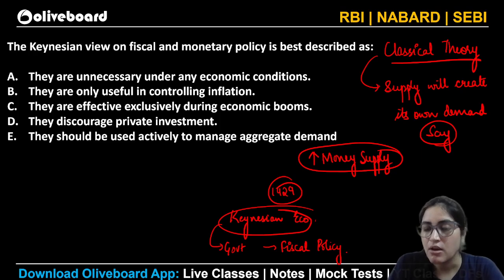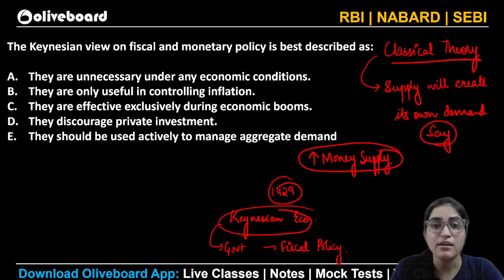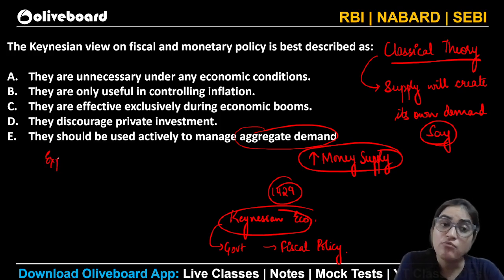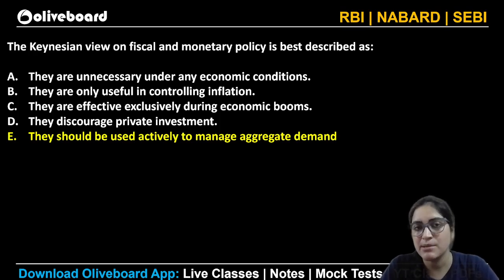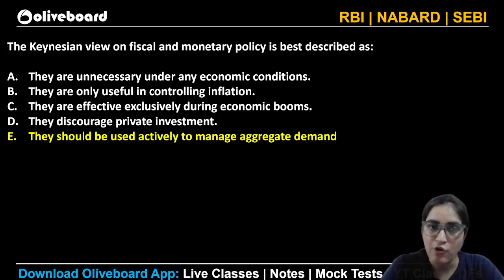When we talk about fiscal policy, what are we actually focusing on? In fiscal policy, we focus more on government interventions, and the government has always said that first of all, you have to actively manage the demand. You need to create the demand. You need to put money in the hands of the public in such a way that demand is generated. And how can you do that? You can increase the expenditure on infrastructure. When more infrastructure is built, slowly you will see that the demand will pick up. So that's where the Keynesian view is. Keynesians focused on fiscal policy measures, whereas Adam Smith, the older classical ones, focused on monetary policy. I hope it's clear to you all.